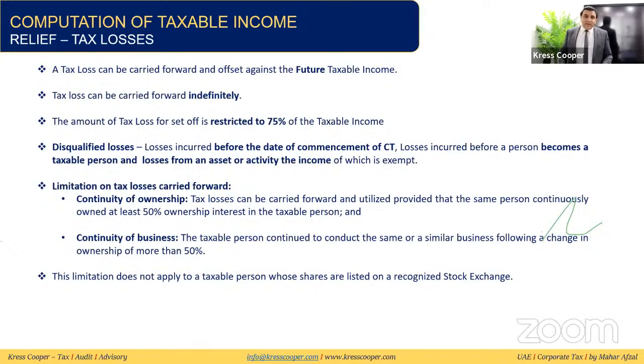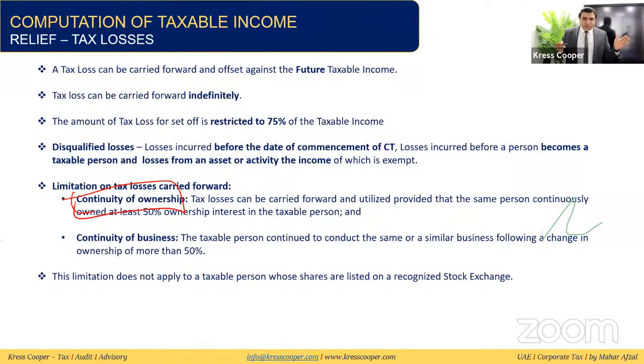But there are some limitations to avail this benefit as well. There are two limitations. One is the continuity of the ownership. A tax loss can be carried forward or utilized, provided the same person continuously owns at least 50% ownership, basically between the period in which tax losses have arisen and the period in which tax losses have been adjusted.